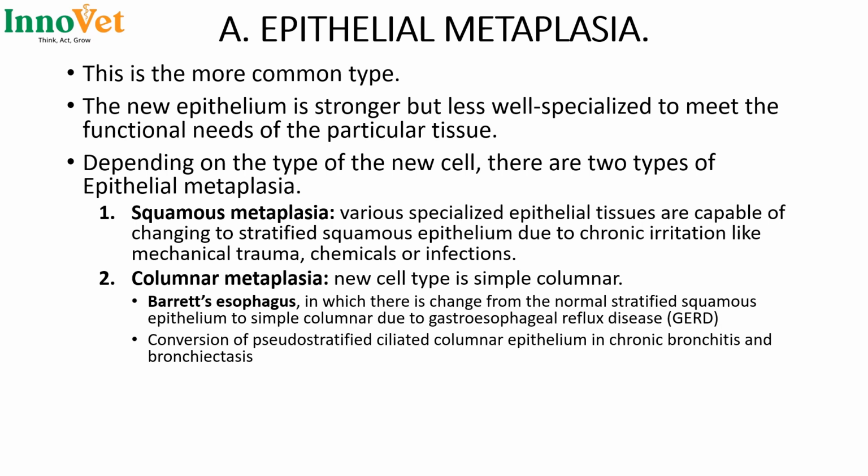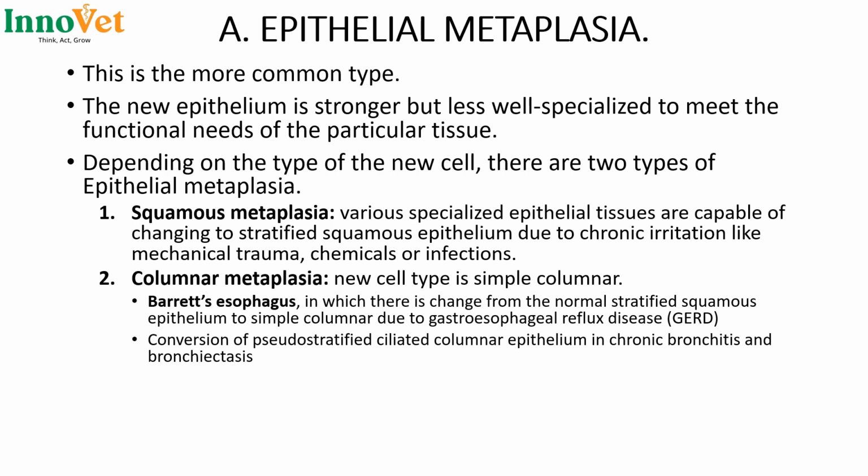Then number two, we have the columnar metaplasia, where the new cell type is simple columnar. We see this in Barrett's esophagus, and normally in a disease called gastroesophageal reflux disease, where we have gastric acids getting back to the esophagus.